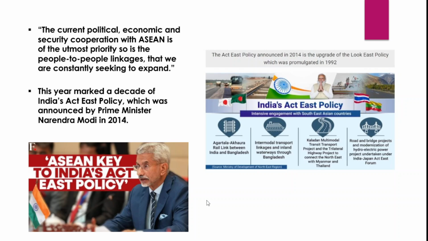And in fact, External Affairs Minister Dr. Subramaniam Jaishankar has also made some important observations regarding India's commitment to its Act East policy, ASEAN inclusivity and its Indo-Pacific vision. The current political, economic and security cooperation with ASEAN is actually the utmost priority for India. So are the people-to-people linkages. This cooperation along with the people-to-people linkages is a very important aspect for India, and India has also been constantly seeking to build on and expand the existing ties.